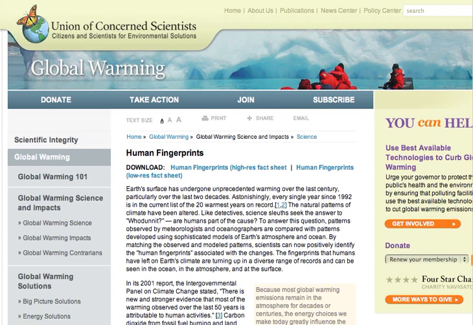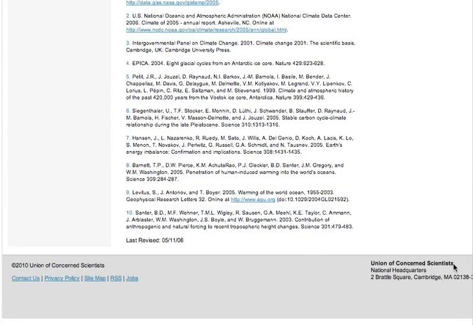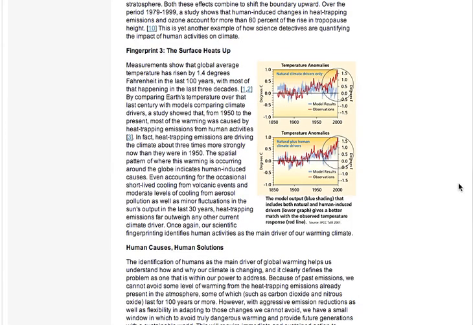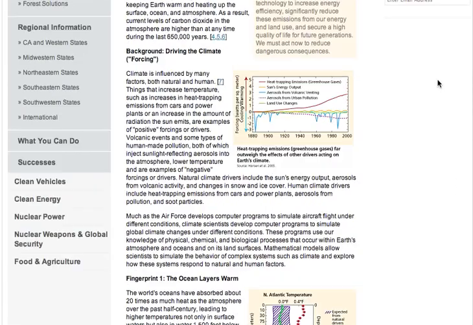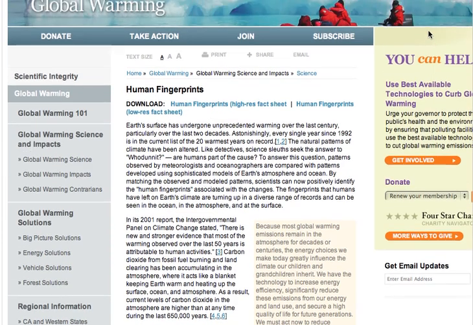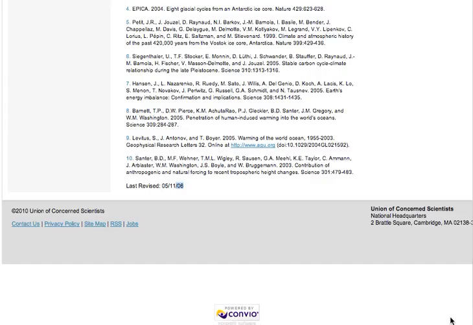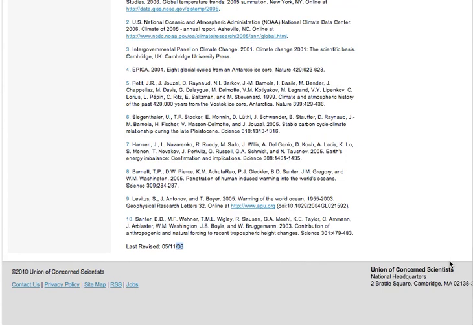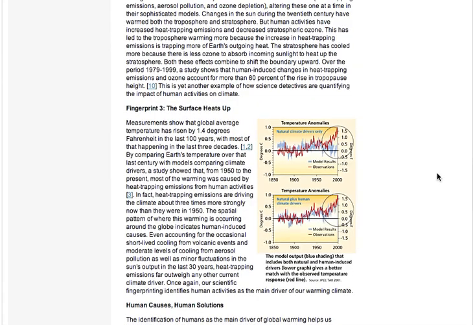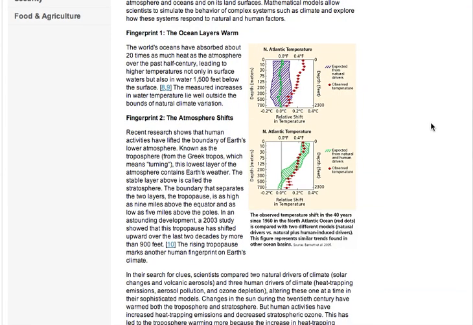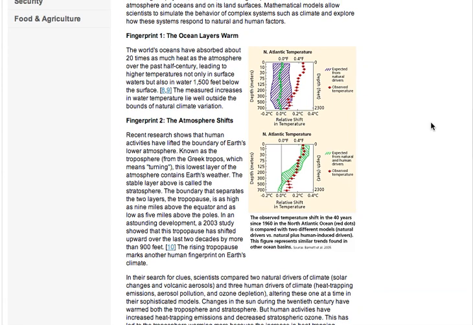And currency. How current is the article? So we know that this article, if I scroll way down, was last revised in 2006. So that was about 5 years ago or so. There's been a lot of changes in the last 5 years. And for this topic, 2005 might be too old. And also we know that the resources that were cited were all before 2005. So maybe the information in this article is a little bit old for getting an updated view. So that's something that I would write down when I'm evaluating this source.